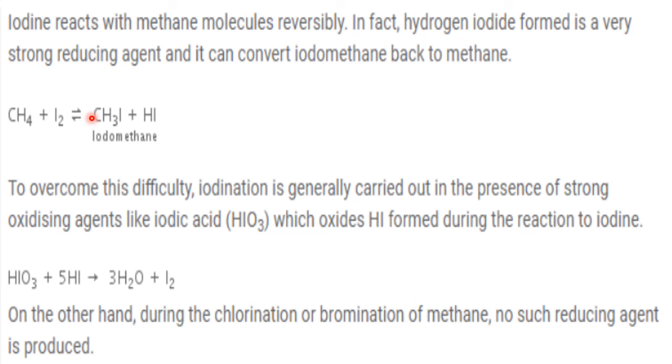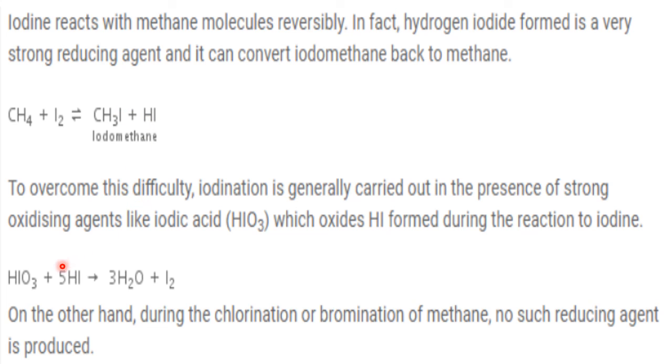Therefore, we will make some rearrangement. In chemistry, possibilities are there. The only thing is you have to understand the condition and the situation. So to get the methyl iodide, okay. Now see, when the methyl iodide forms, it will react immediately with the HI, giving back the starting materials. Now, if you want methyl iodide, our duty is what? Our duty is to remove this HI. If HI is removed, then methyl iodide remains, it will not react. How to remove it? So to overcome this difficulty, what do we do?